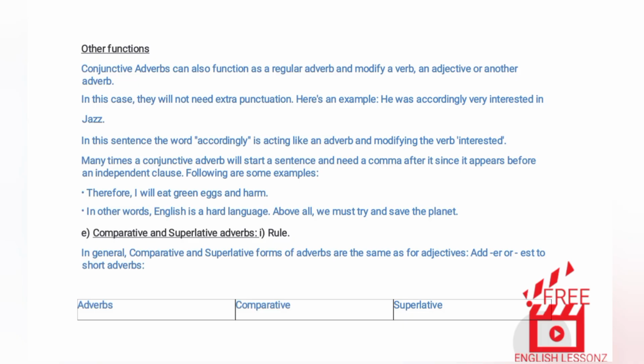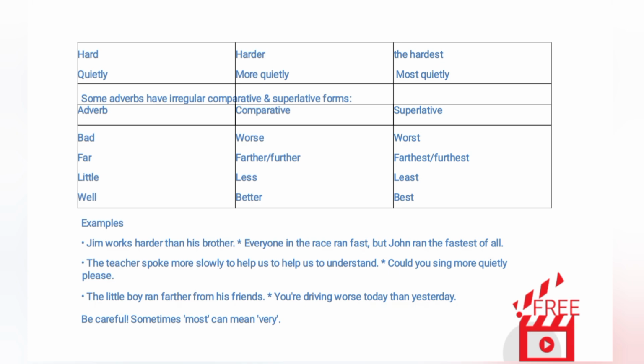Comparative and superlative adverbs. In general, comparative and superlative forms of adverbs are the same as for adjectives. Add -er or -est to short adverbs. Adverb, comparative, superlative: hard, harder, the hardest. Quietly, more quietly, most quietly.